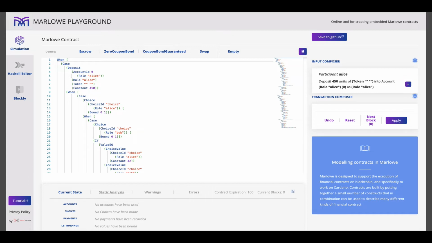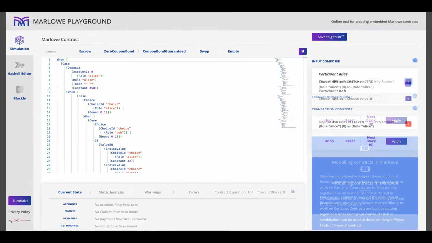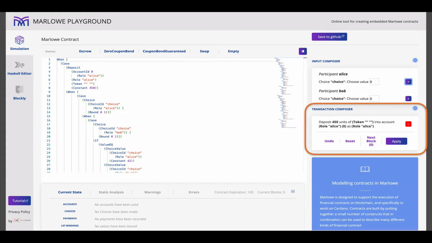And if we do that, we see a change. Now, if we look in the transaction composer, we see that the deposit has become part of the transaction that we're building up here. And the red button there allows us to remove it if we decide we want to change our minds. Now we've built up the transaction that we want to add to the chain.